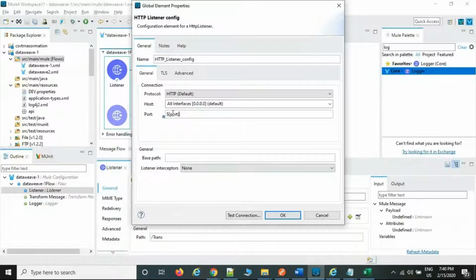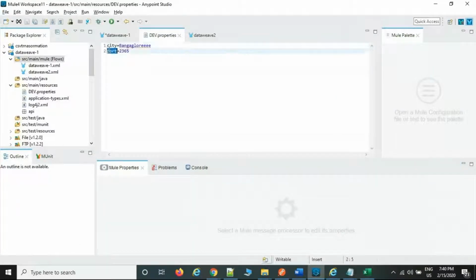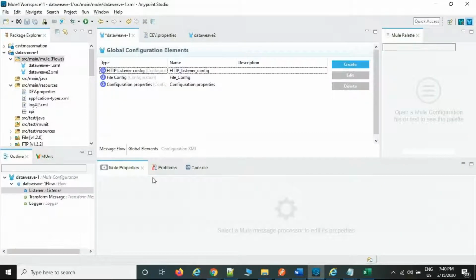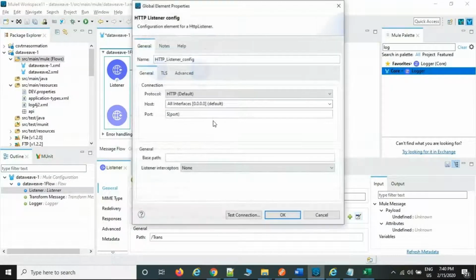This is in the flow level, in the palette, in the flow. If we want to consume the property key, it is ${key}. If you want, you can verify the key here. Port: the same key you should maintain here. Okay, go back and send the request. Port.